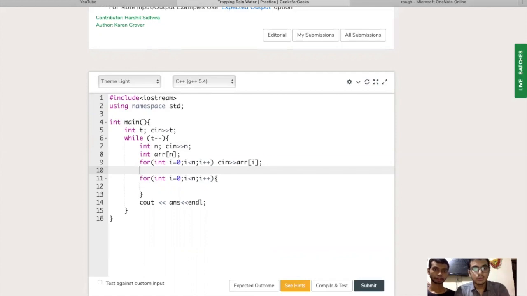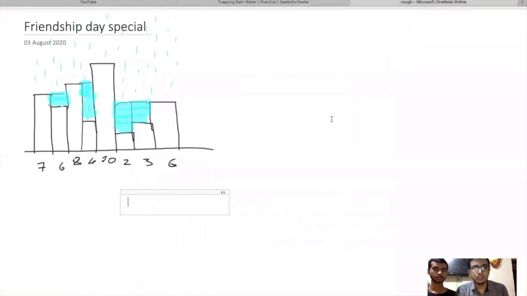Okay, so let's discuss some logic for how to make it efficient. For every element, we are wasting time checking Lmax and Rmax across the array.